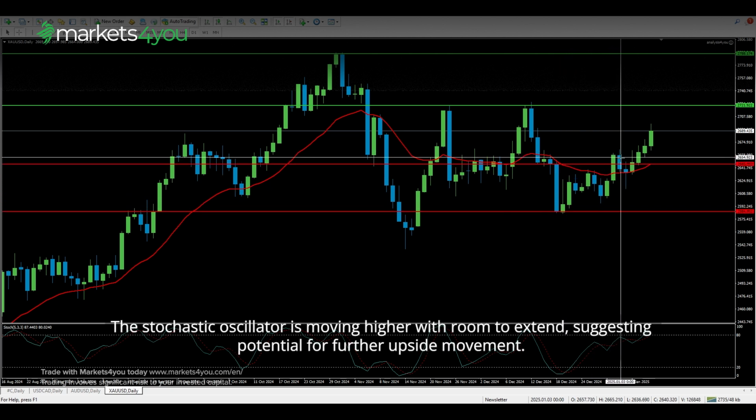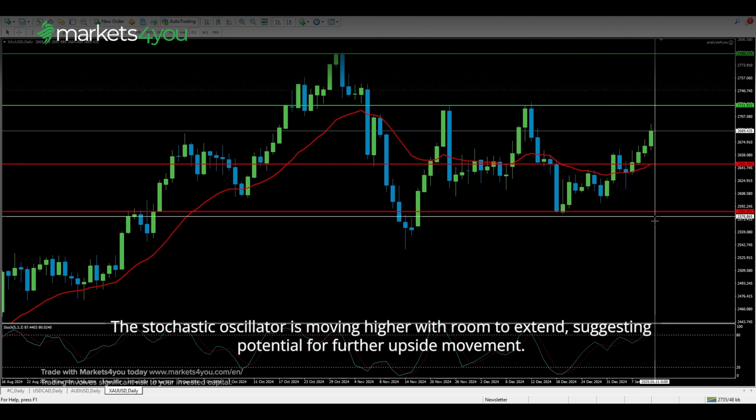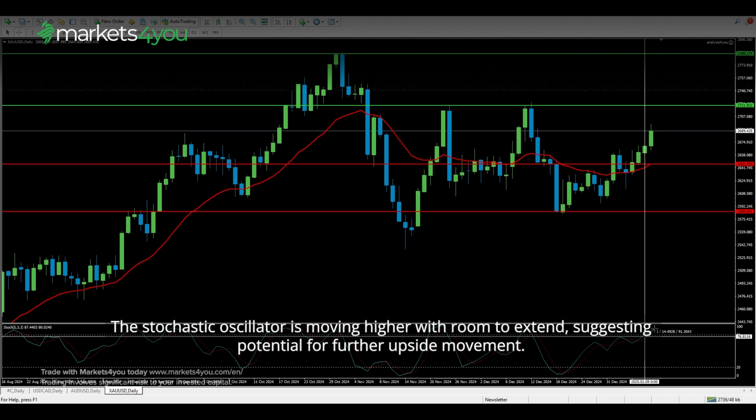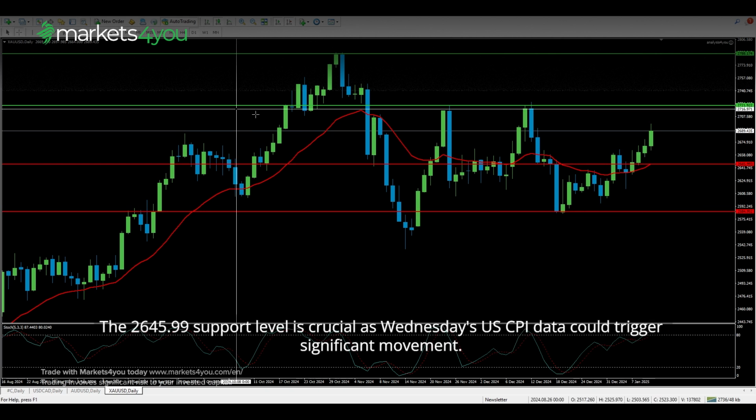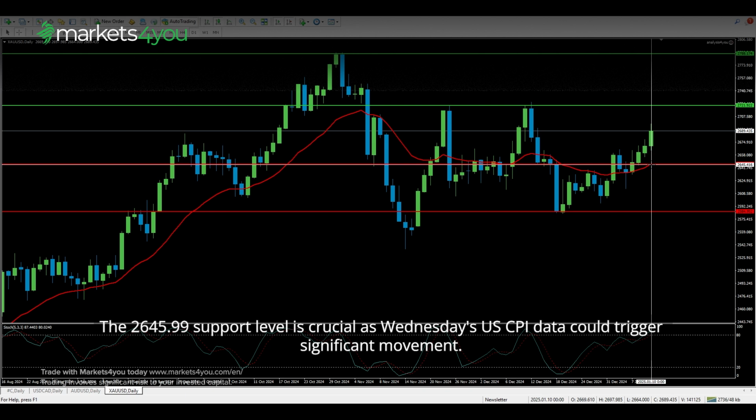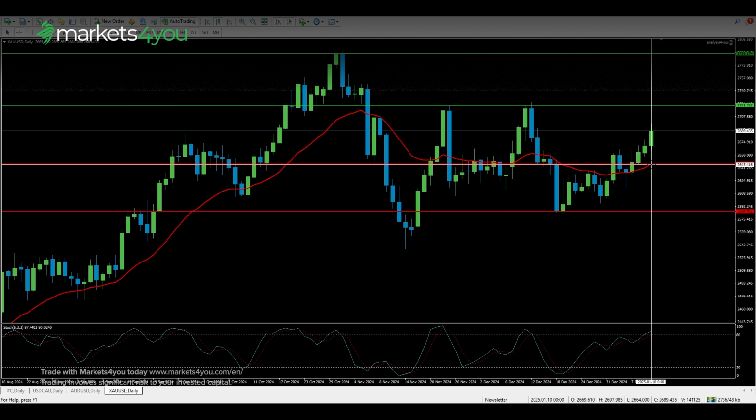The price has been moving higher after finding support above the moving average. The stochastic oscillator is moving higher with room to extend, suggesting potential for further upside movement. The 2,645.99 support level is crucial as Wednesday's US CPI data could trigger significant movement.